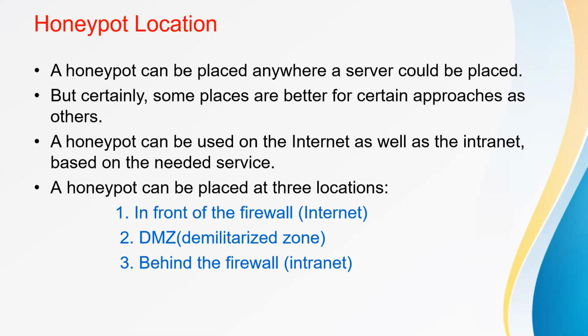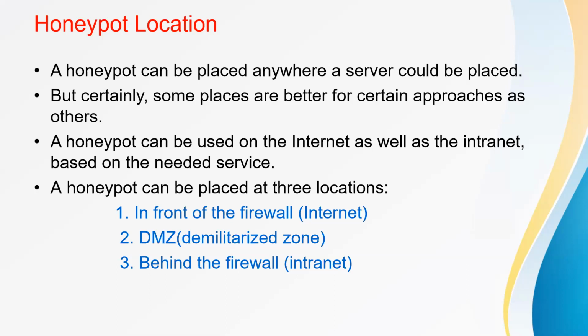Placing a honeypot on the intranet can be useful to detect an attacker inside the private network. The three places where the honeypot can be placed are in front of the firewall, that is the internet, the DMZ, the demilitarized zone, and behind the firewall, which is called the intranet.